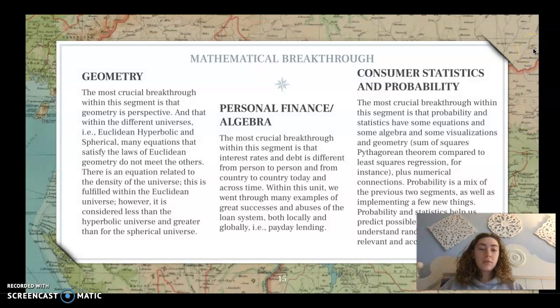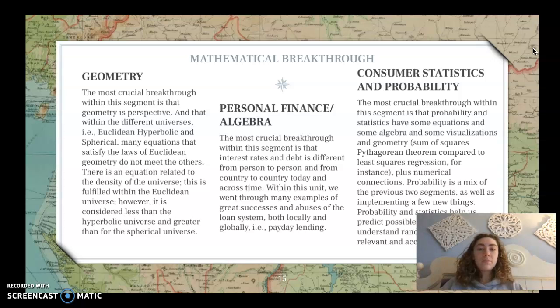Our mathematical breakthrough within each segment. The most crucial breakthrough within the segment of geometry is perspective, and that within different universes, Euclidean, hyperbolic, and spherical, many questions that satisfy the laws of Euclidean geometry do not meet the others. There is an equation related to the density of the universe. This is fulfilled within Euclidean universe, however, it is considered less than in the hyperbolic universe and greater than in the spherical universe.